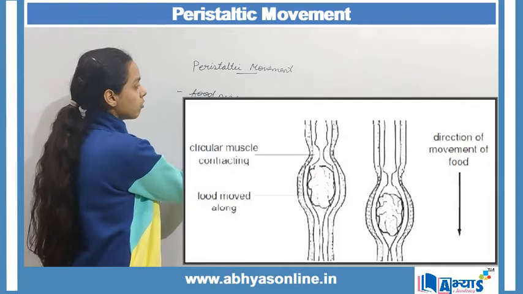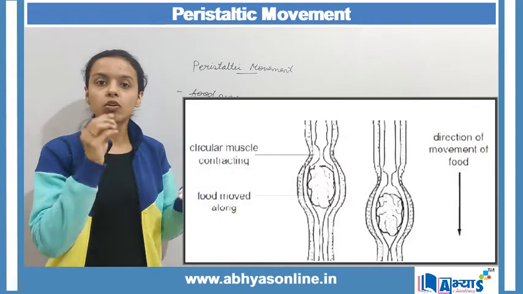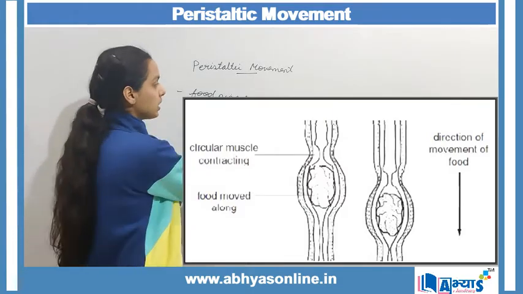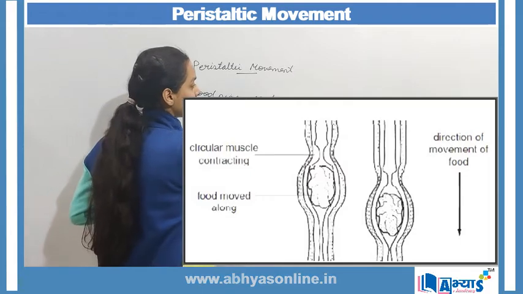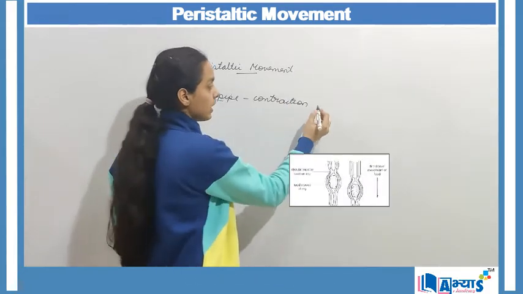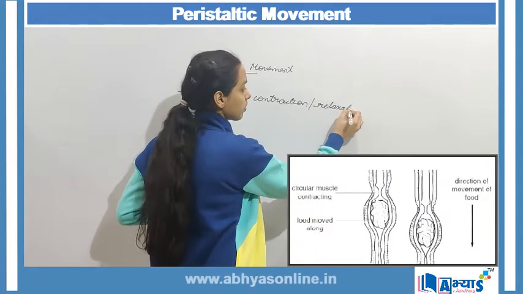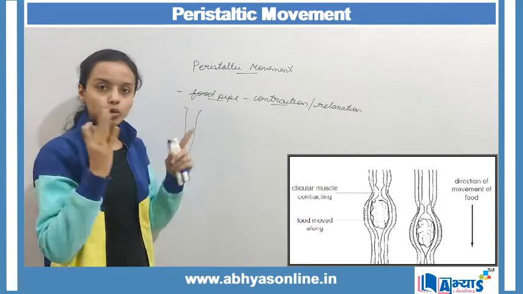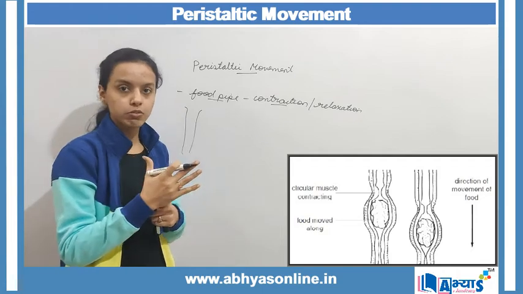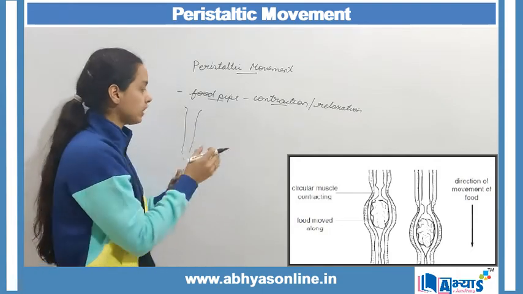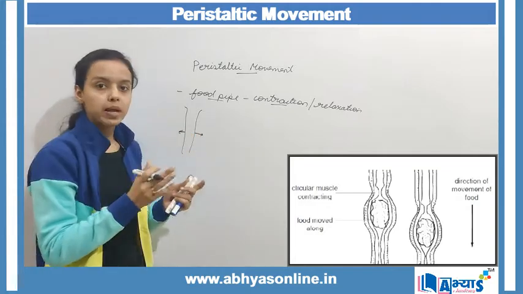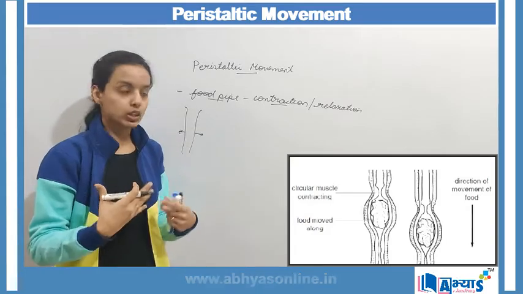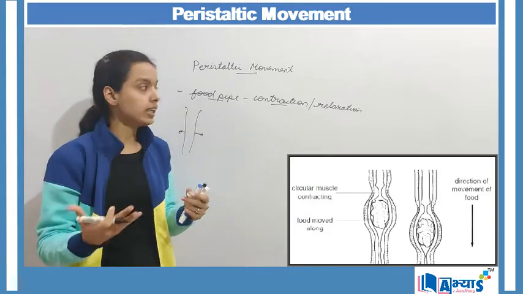So when the food in the food pipe transfers from one point to the other point, there is rhythmic movement, and this rhythmic movement is basically the movement of contraction, and after contraction there is relaxation. So during contraction, the two surfaces of the food pipe come close to each other. That means there is contraction of the food pipe, and when these two edges of the food pipe go away from each other, that is referred to as relaxation. So coming towards is referred to as contraction, and moving away is referred to as relaxation.